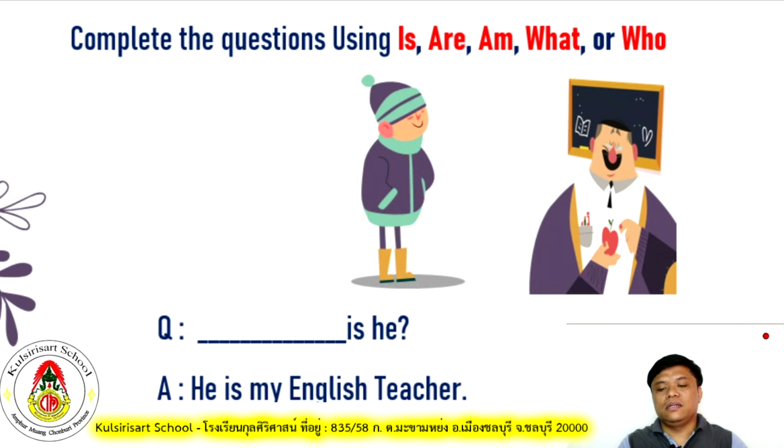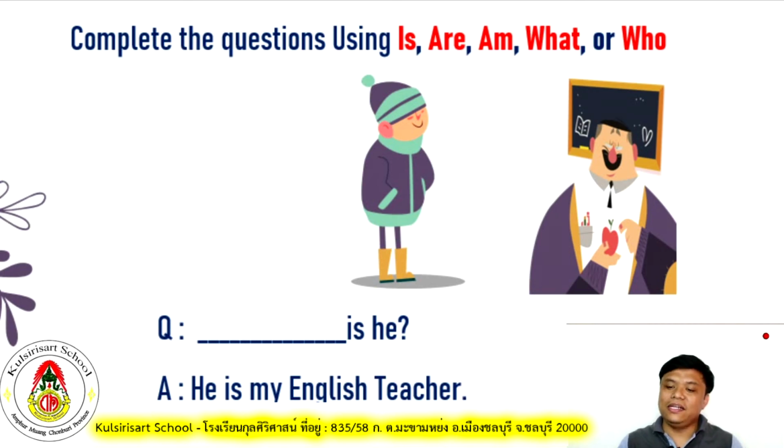Okay? Blank, is he? So we have here our verb to be is and the pronoun he. What do you think will be the question? Let's try to look at the answers. He is my English teacher. This is a complete informative answer.